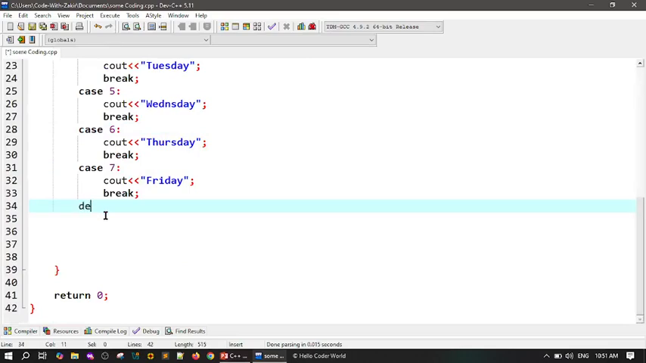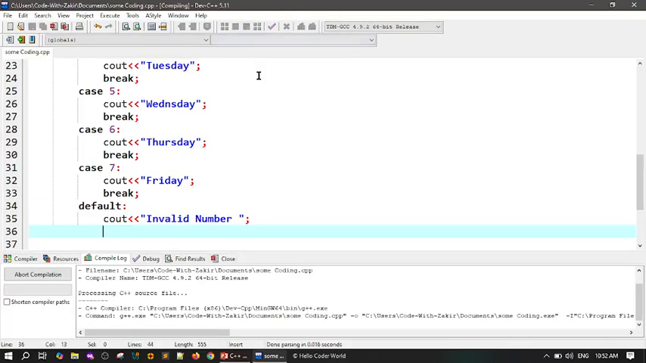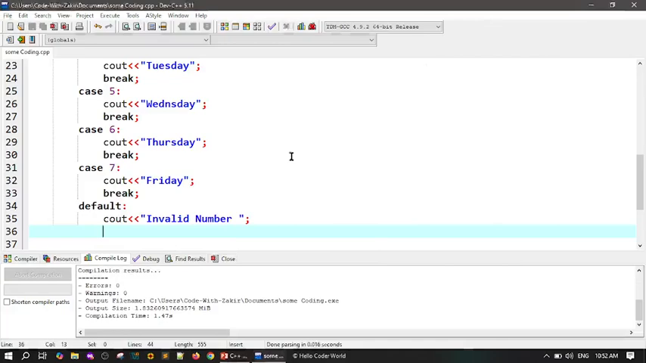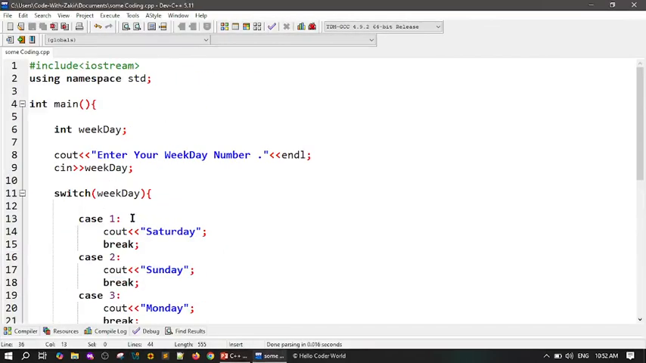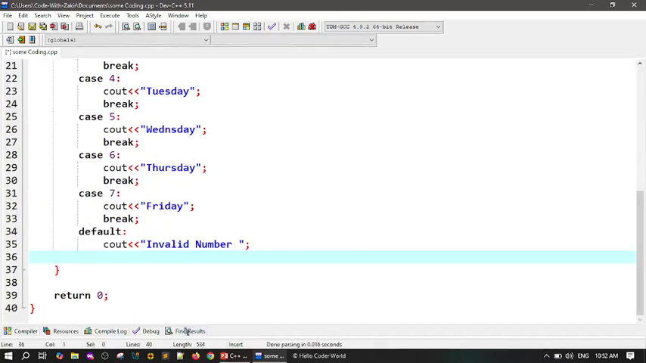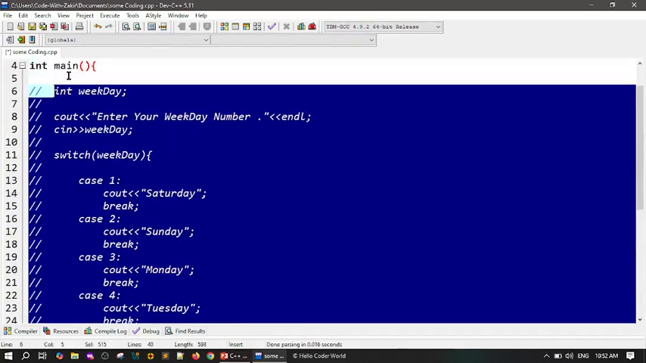I want a default, and simply cout invalid number. Now just take a look. If someone comes here and writes 9, invalid number. This was all about the first program that we talked about, the weekday. This was our first program. I want to comment: you can write this one also.